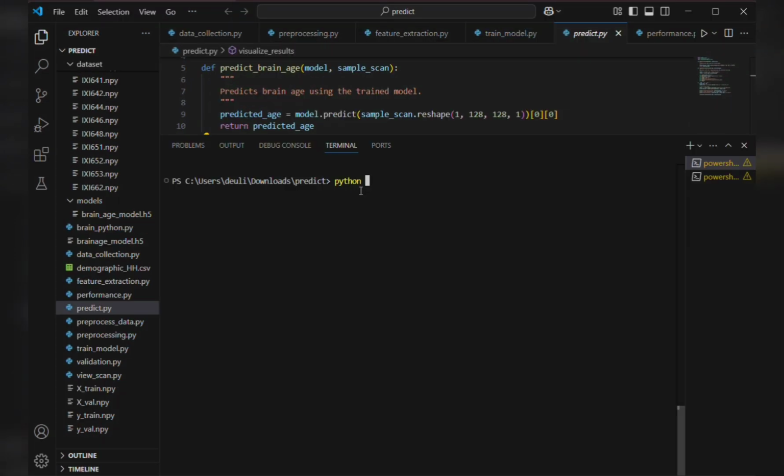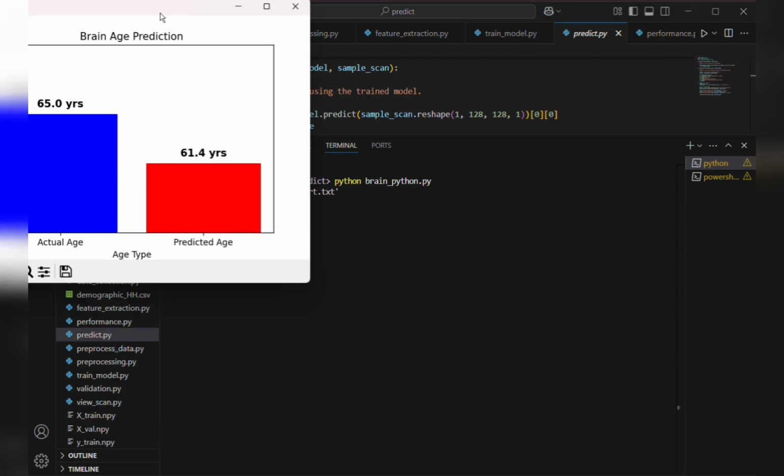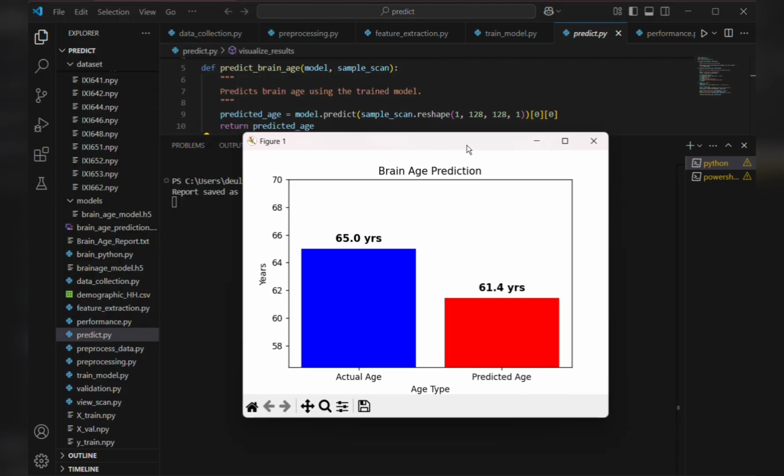Let's now look at the model in action. Here, a user uploads a T1 weighted brain MRI scan into our system. The backend loads the trained CNN model, processes the image, and predicts the estimated cognitive age. Within a few seconds, the system displays the result.